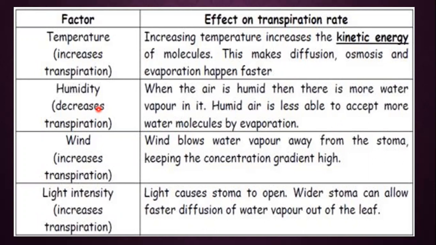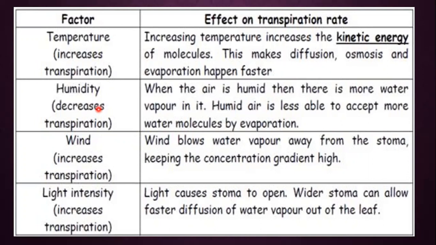Third factor that affects the rate of transpiration is wind. We can define wind as moving air. Wind blows water vapors away from the stomata, keeping the concentration gradient high. Whenever there is moving air, due to that air, the water vapors present near that plant will move away.